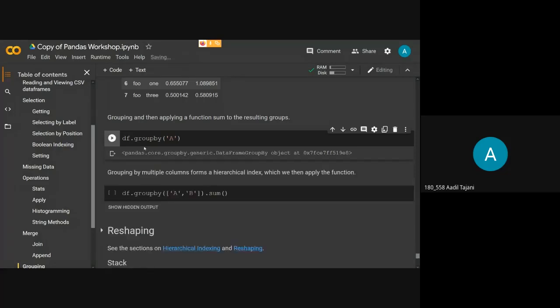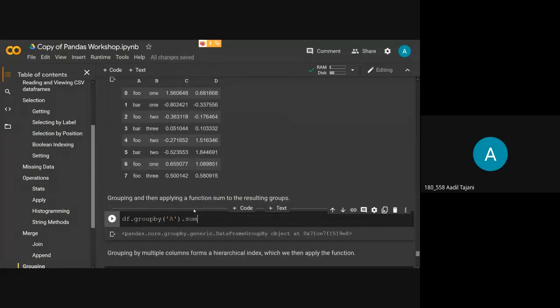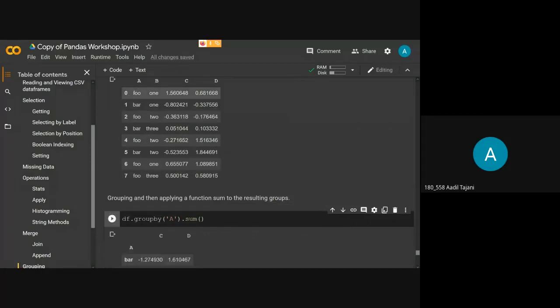Okay. It has given me a group by object. Now I'll apply the sum function. What it does is it groups. As you can see here, we have just two unique values in A, that is foo and bar. So what it will do is combine all the values of foo, as you can see here, and create the sum of all of these.